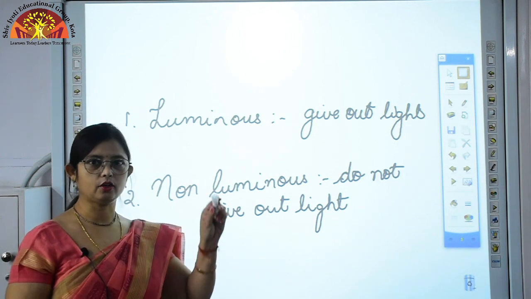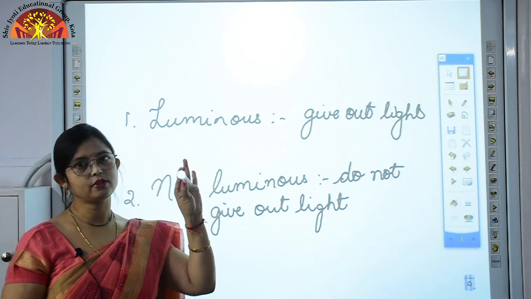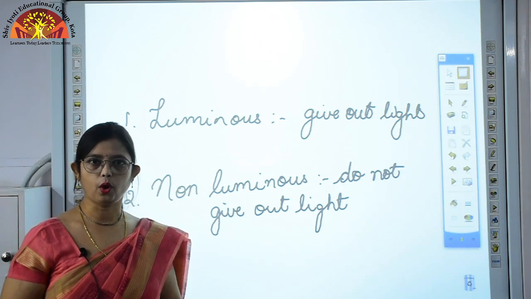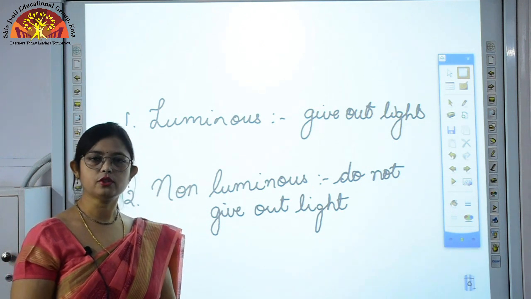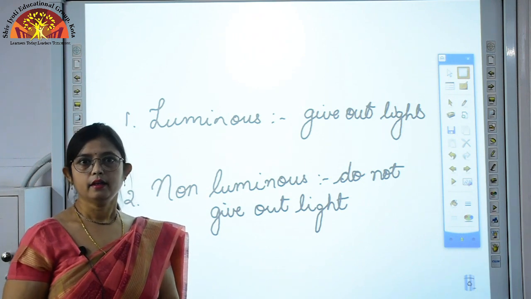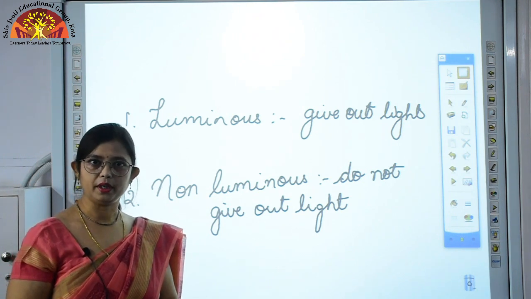Then we can see a torch. It also gives out light, so it is also a luminous body. So these are some of the examples of luminous things. And the sun and stars are also luminous things.